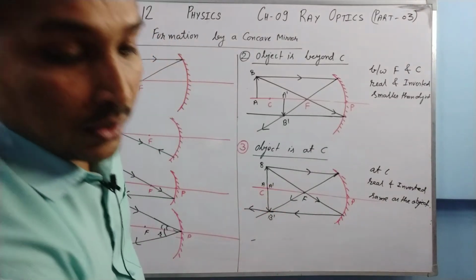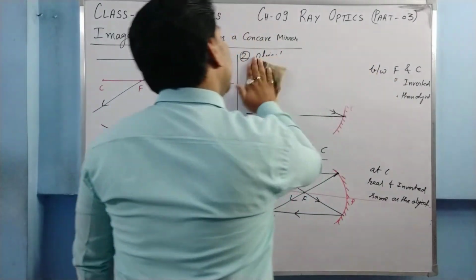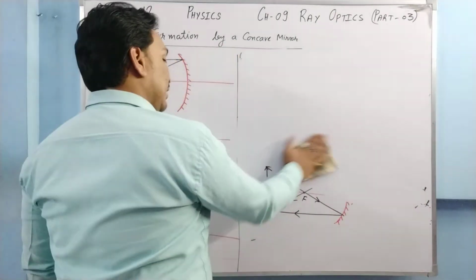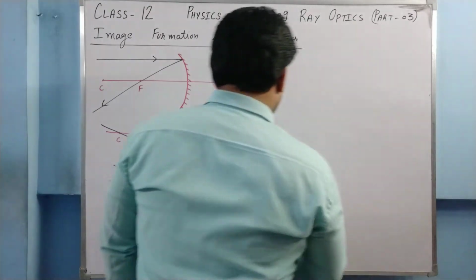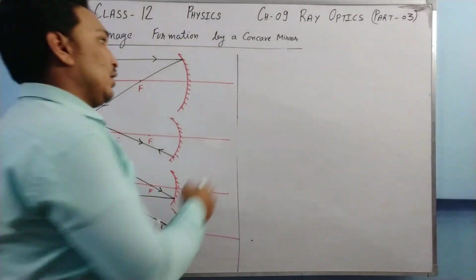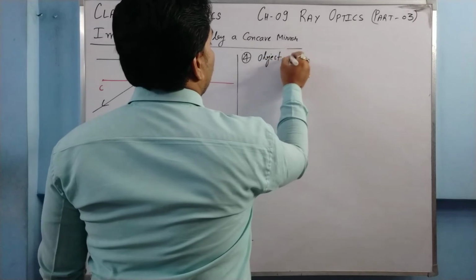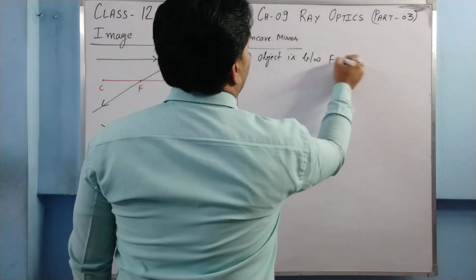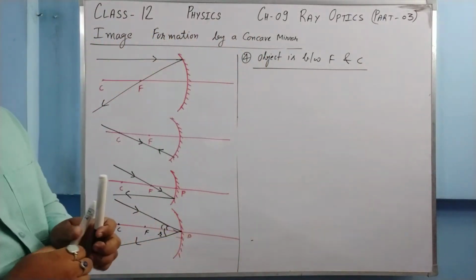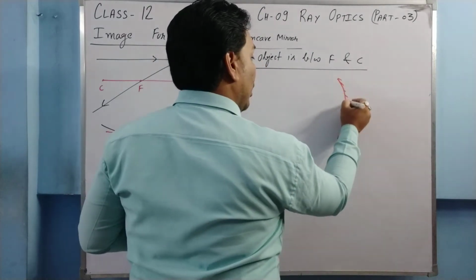Now let us move to the next ray diagram. The next ray diagram, where is the object? The object is between the focus and the center of curvature. Fourth one. The object is between F and C, where F is the focus and C is the center of curvature. So how is the ray diagram made in this case? Say this is your concave mirror.